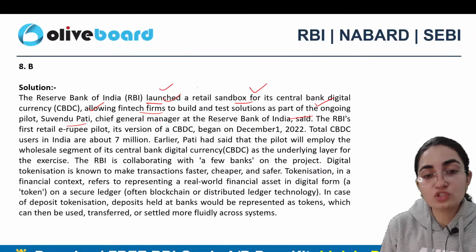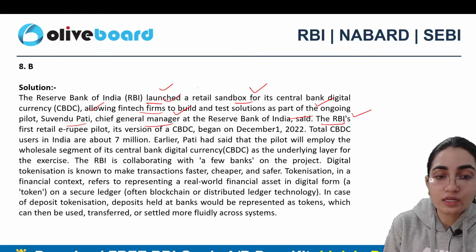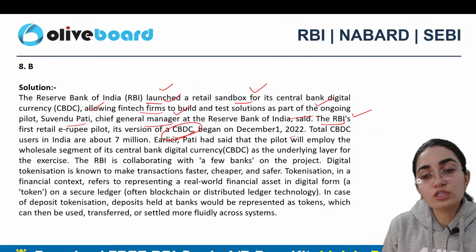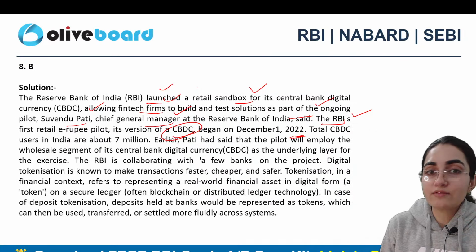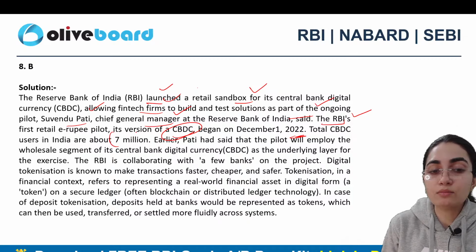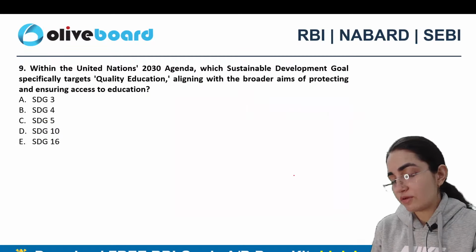Suvendu Pati, Chief General Manager of the RBI, has said that the RBI's first e-rupee pilot, its version of CBDC, began in 2022. And when I talk about the enablers here, enabled users in India are about 7 million, right? So this exactly is very, very important.